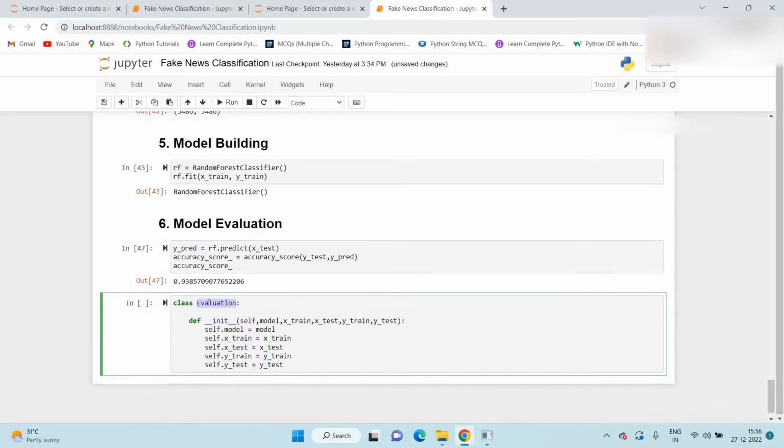So whenever we call this Evaluation class, we need to pass these things: model, X_train, X_test, y_train, and y_test.